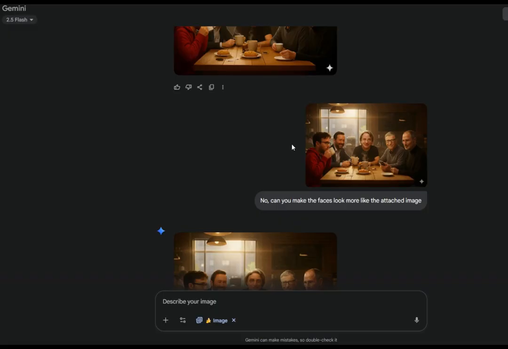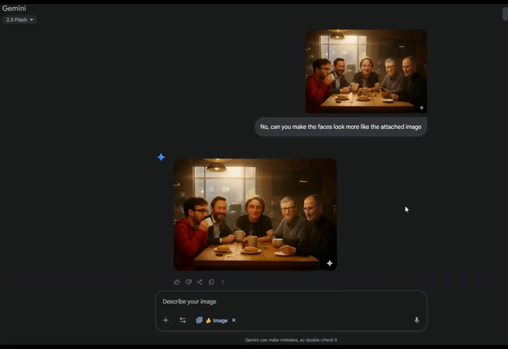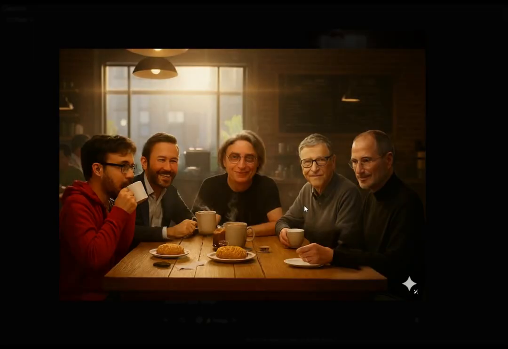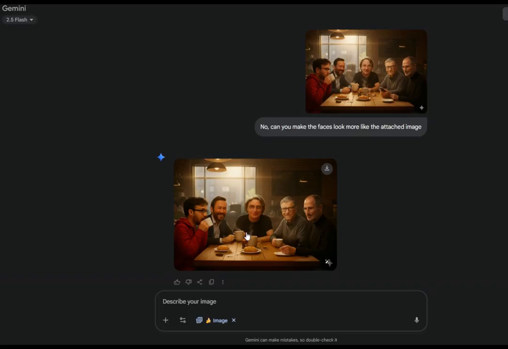I asked it to correct it, and said, no, can you make the faces look more like the attached image? And eventually, Steve Jobs looked like Steve Jobs. Bill Gates looked like Bill Gates. Linus Torvalds didn't look like Linus Torvalds. DHH didn't look like DHH. But I guess 2 is better than 1, right?